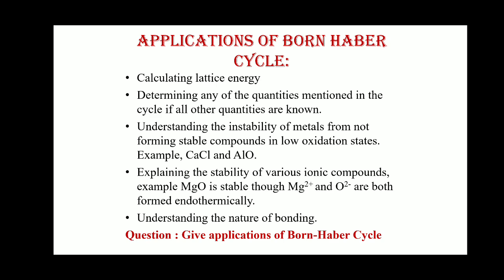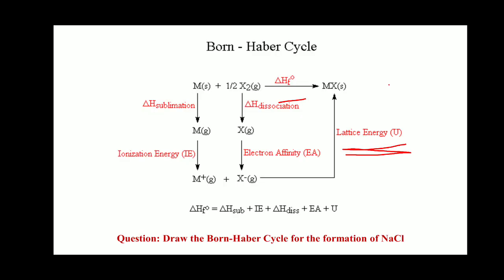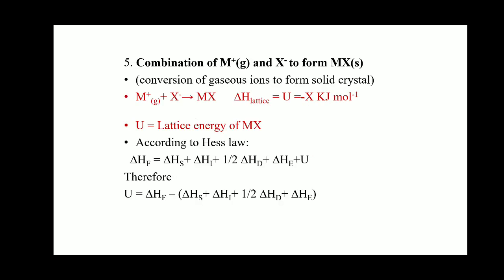Next is the application of the Born-Haber cycle. The Born-Haber cycle can be used to calculate the lattice energy by using the formula: U is equal to delta Hf minus delta Hs plus delta Hi plus half delta Hd plus delta He.